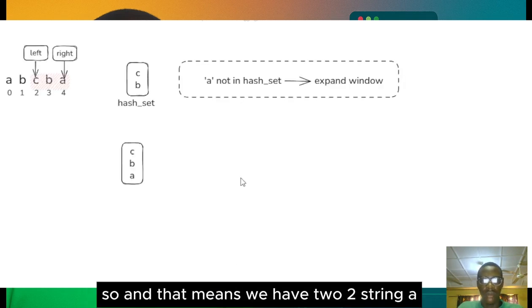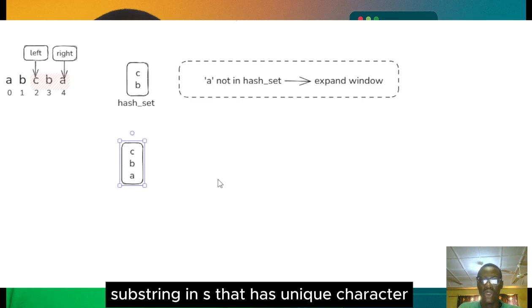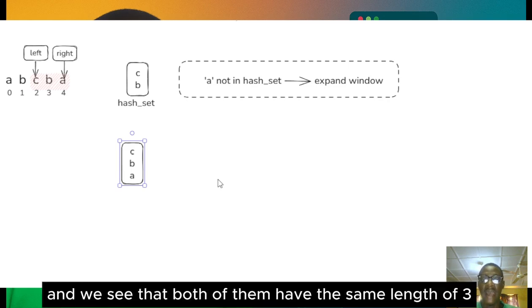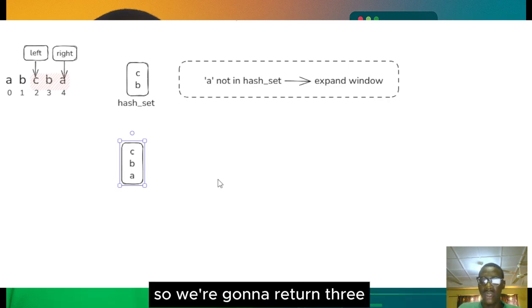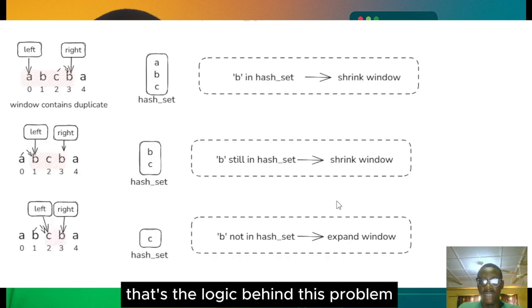And that means we have two strings, ABC and CBA, that are the longest substrings in S that have unique characters, and we see that both of them have the same length of 3. So we're gonna return 3, and that's how we're gonna solve this problem. That's the logic behind this problem.